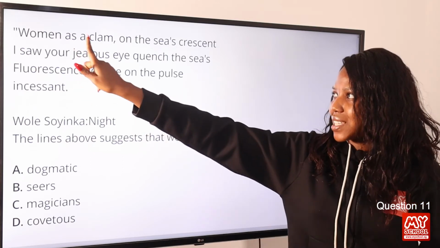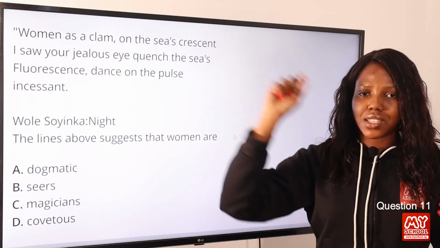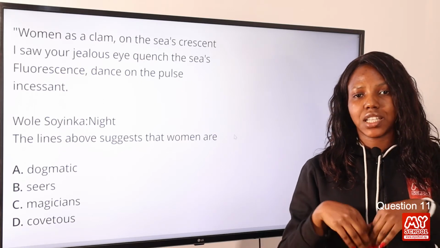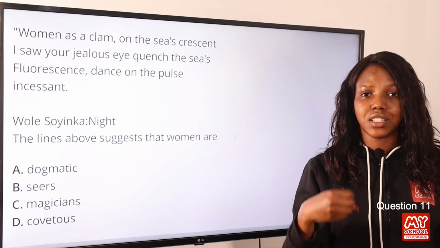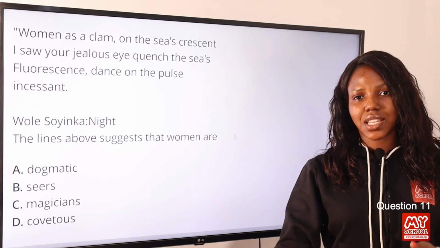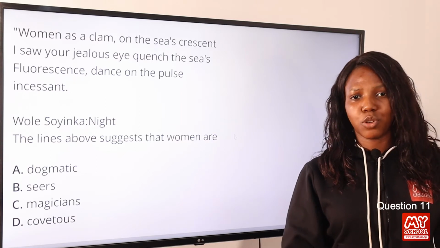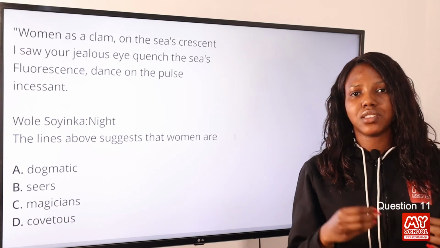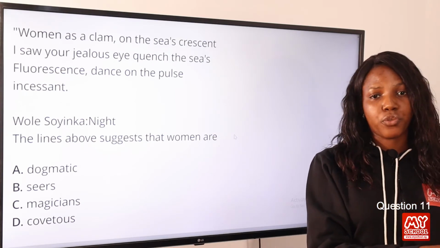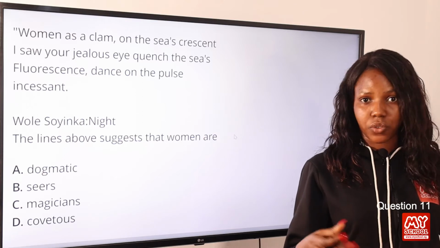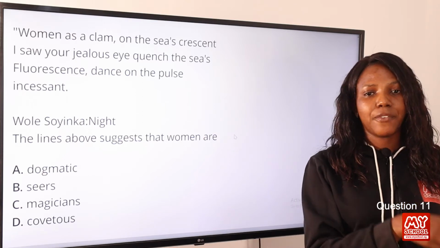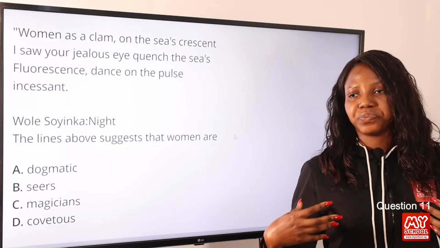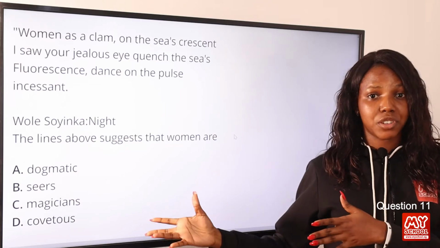Now, women as a clam. A clam is a sea creature with 2 shells, and it has a burrowing foot used in digging the sand, so they stay right inside the sand or quite above the sand. And this sea creature feeds on leftovers of other sea creatures like snails and fish. They also feed on organisms. They feed on wastes from these other sea creatures.